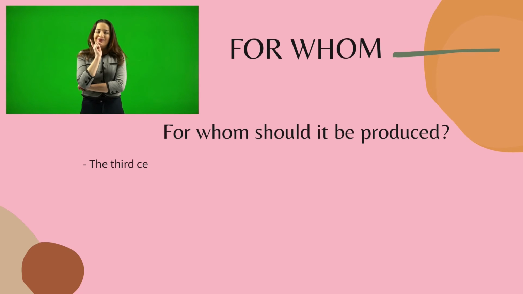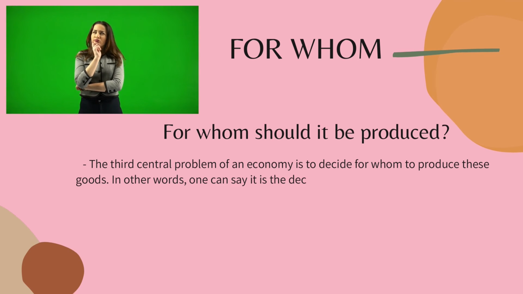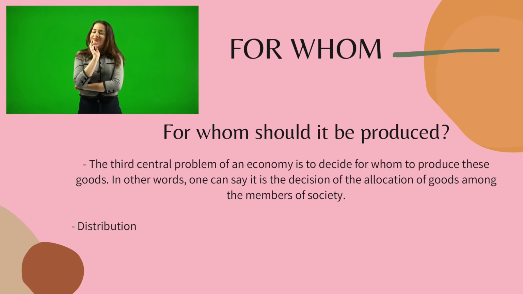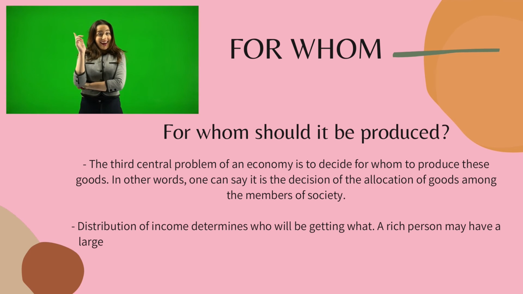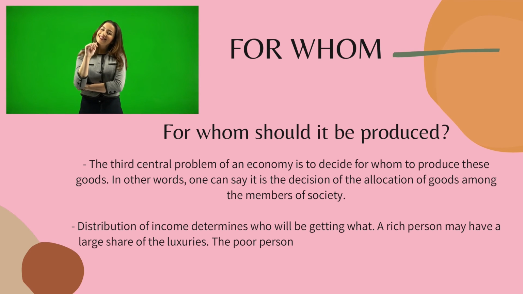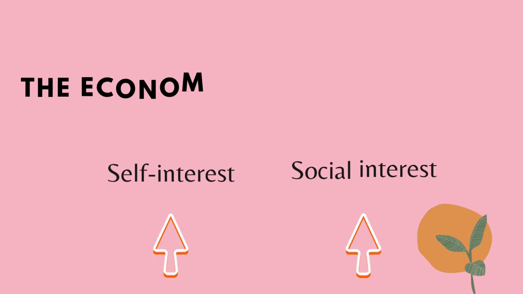For whom should it be produced? The third central problem of an economy is to decide for whom to produce these goods. In other words, it is the decision of the allocation of goods among the members of society. Distribution of income determines who will get what. A rich person may have a large share of the luxuries, while a poor person will have basic goods. It depends on the principle of efficiency and equity.